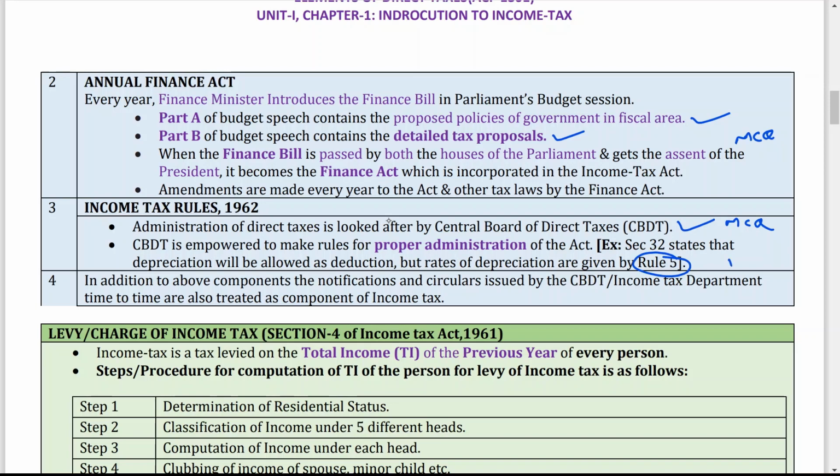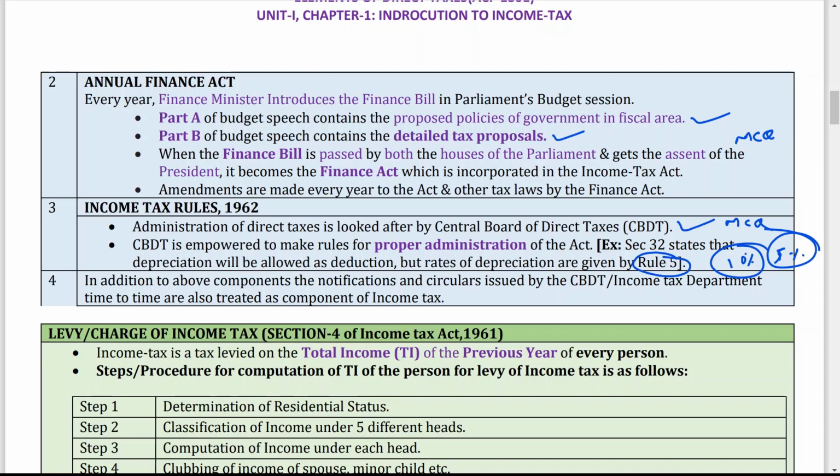Like if you are charging 10% depreciation on furniture, but income tax says that only 5% is allowed, then you can claim depreciation of only 5% on the debit side of the profit and loss account. You can't claim 10% depreciation. So this is all about rules and powers of administration, covered in the Income Tax Rules 1961.